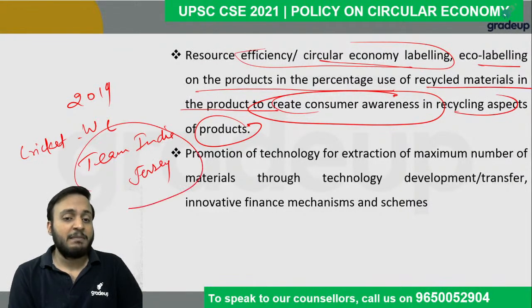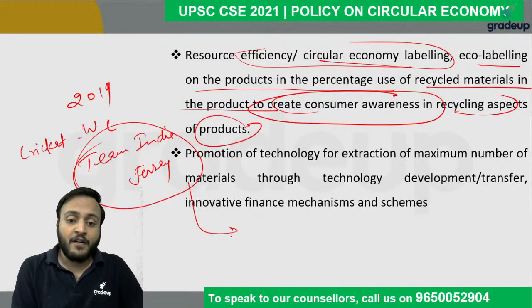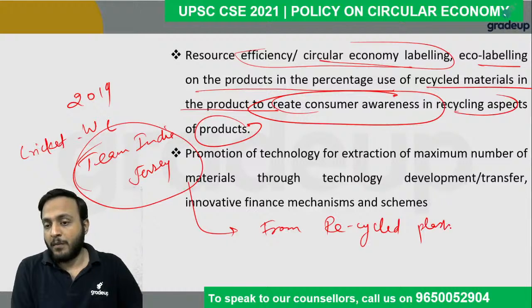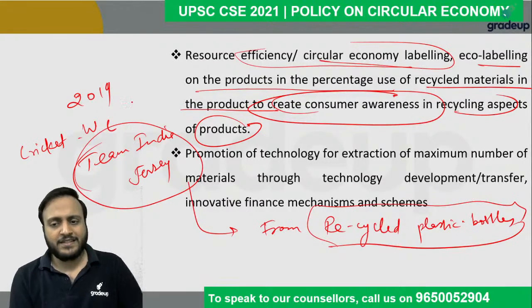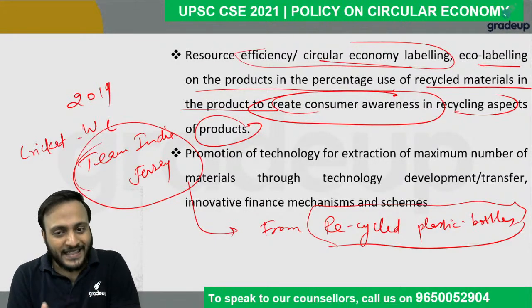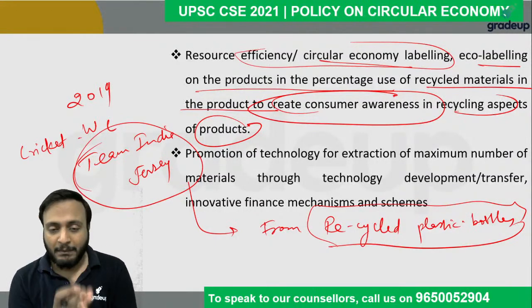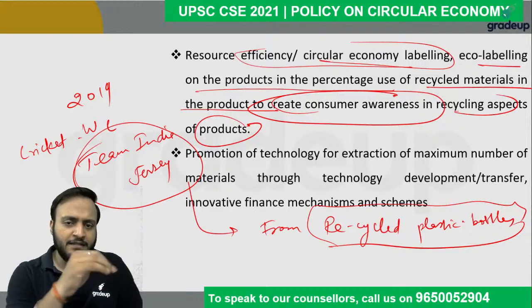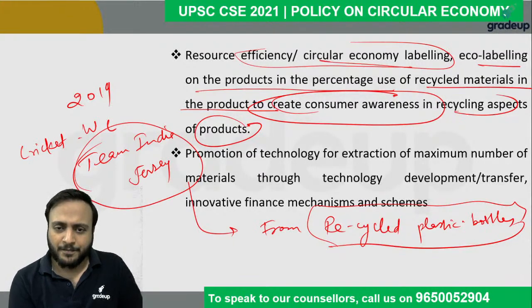Guys, this Team India's jersey was prepared from recycled plastic bottles. All right, basically recycled plastics. Can you imagine, the wearable clothes are actually made from the recycled plastic, but the clothes were not of plastic. Okay, it tells us that the chemical composition of that particular thing can be an addition, can be an alternative into different types of products, right?